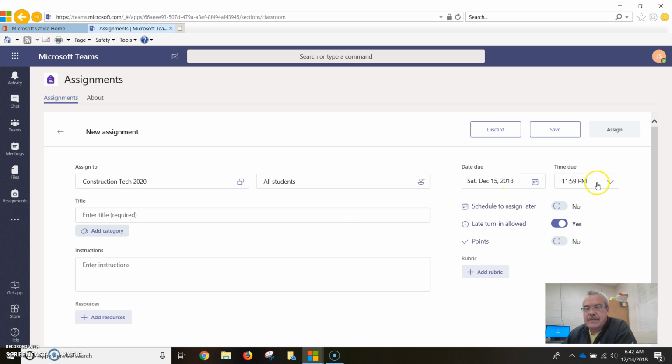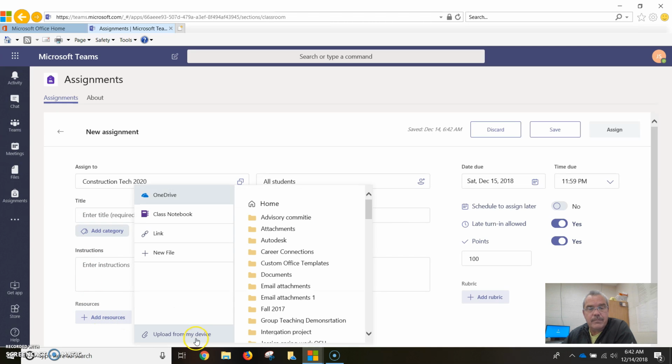Here's our due date and the time it's due. If I want to schedule it at a later date, or when I want you to turn it in, or if I allow you to turn it in late. And then if I want to put points, I can put so many points in it. I can add a rubric for you to review. Over here, I can put the title of the assignment, the instructions for each of you, and then I can add resources. I can upload them from my computer. I can upload them from things that I have stored. So this tool is going to be very beneficial for all of us in this class as I get to better understand it. I think it's a neat way for us to continue moving forward.